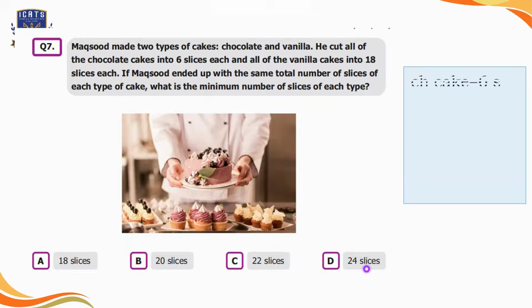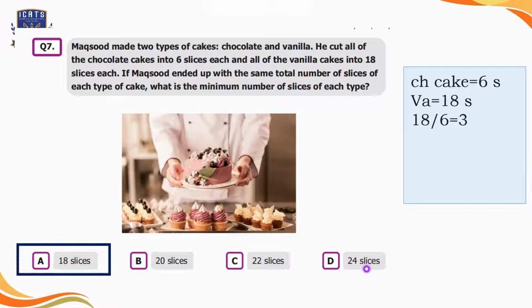It is given in the question that she can make 6 slices for chocolate cake and 18 slices for vanilla cakes. As we have to find out the minimum number of pieces, whenever she cuts the vanilla cake, she will make 18 slices. But for chocolate cake, if we divide 18 by 6, it's equal to 3. If she cuts 3 chocolate cakes, then she can make 18 slices. So here we will select option A, that she will have to cut a minimum of 18 slices of a vanilla cake, and similarly he will have to manage the chocolate cake as well. So we will select option A here.